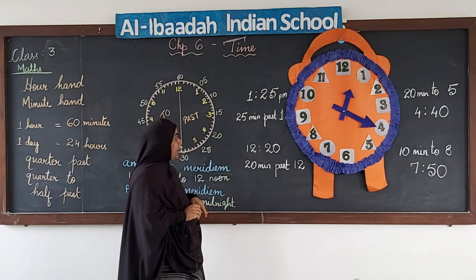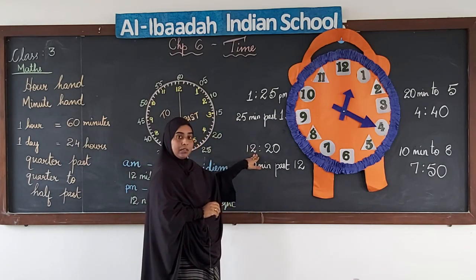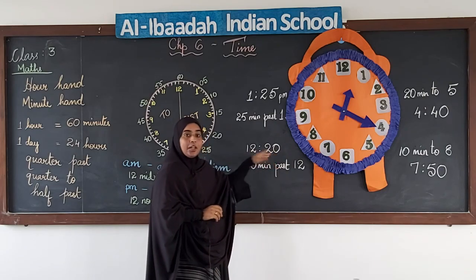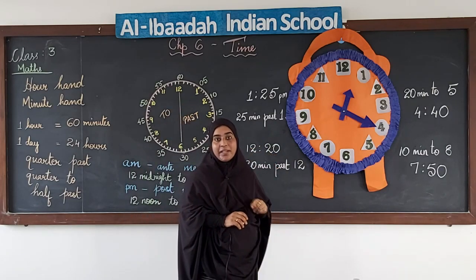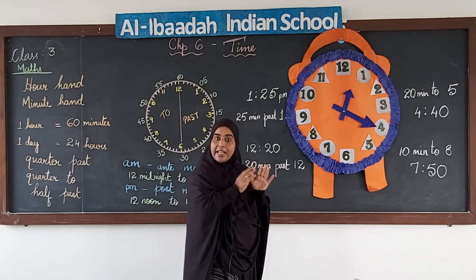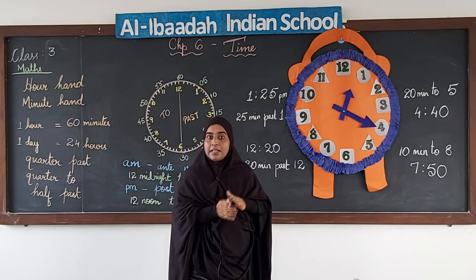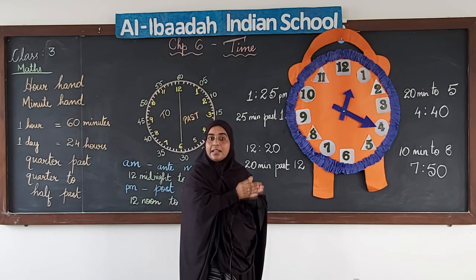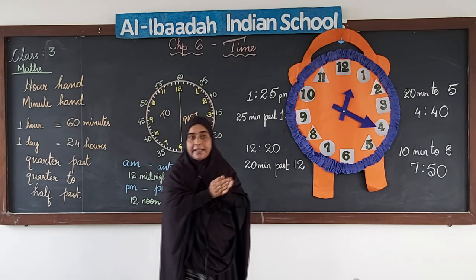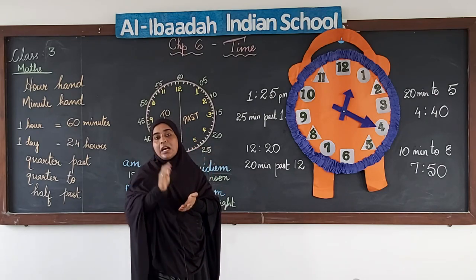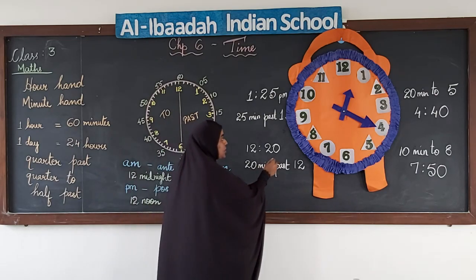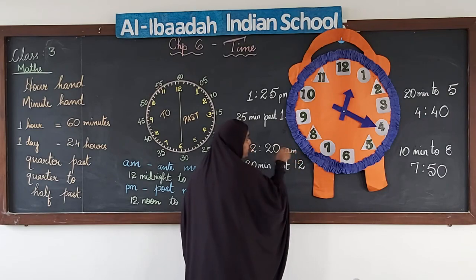Okay. Now, imagine this number 12:20 to be the night. Okay. At night 12:20. So, what will we use, AM or PM? It is the first half of the day, right. Our day starts from 12 midnight. So, 12:20 at night is the first half of the day. So, we are going to use AM.